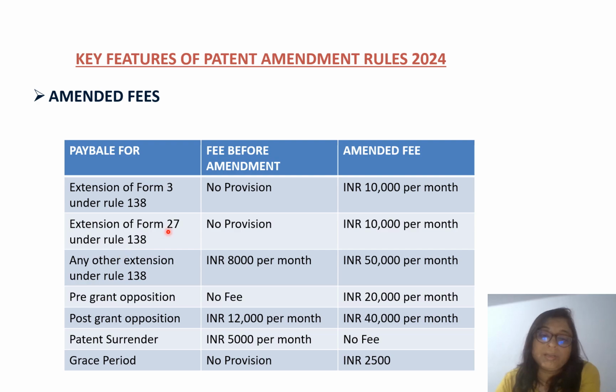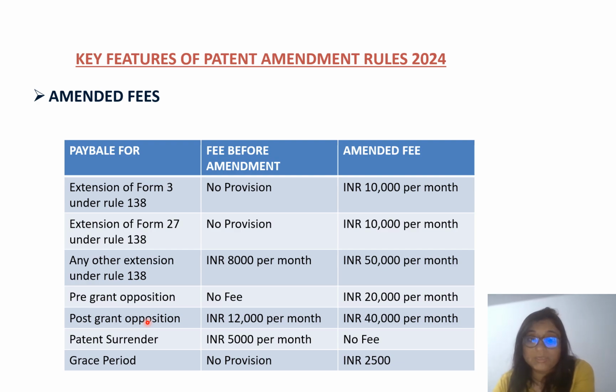Extension of form 27, we discussed. Earlier there was no provision for the extension of form 27, but now there is, and it is 10,000 per month. For any other extension under rule 138, earlier it was 8,000 per month, but now it can go to a maximum of 50,000 per month.